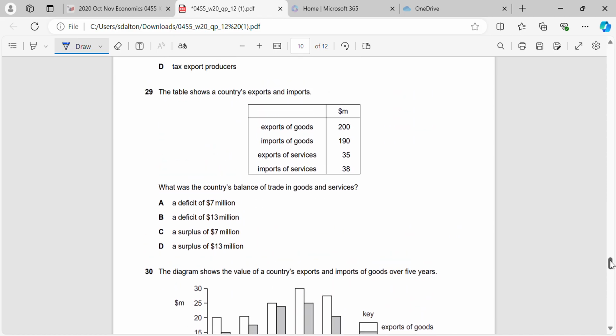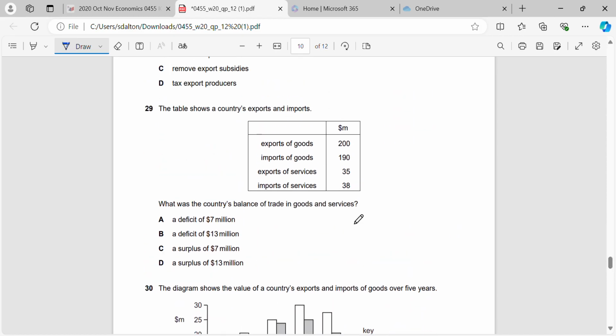Okay, so we start from question 29. Table shows a country's exports and imports. What was the country's balance of trade in goods and services? Okay, so to calculate their balance of trade in goods, we take the export of goods minus the import of goods. Gives us a balance of +10 million.